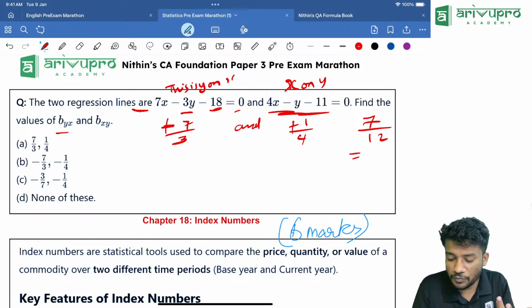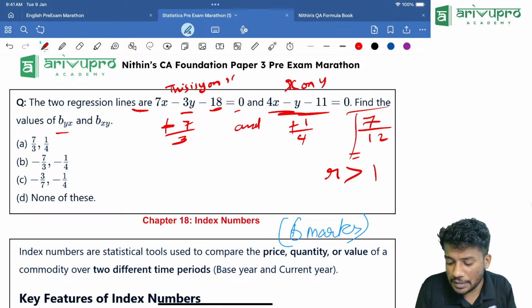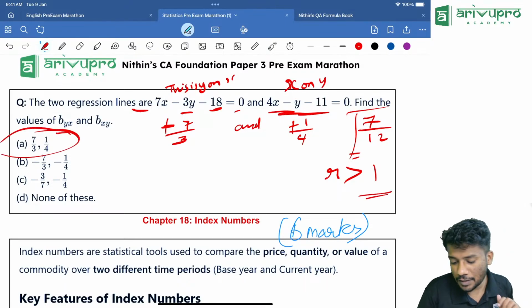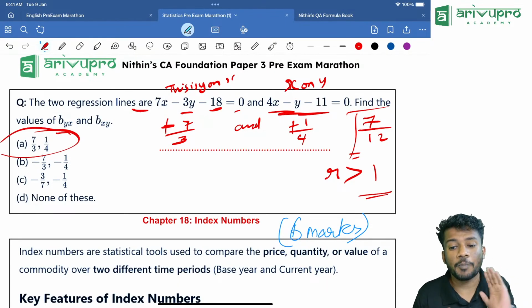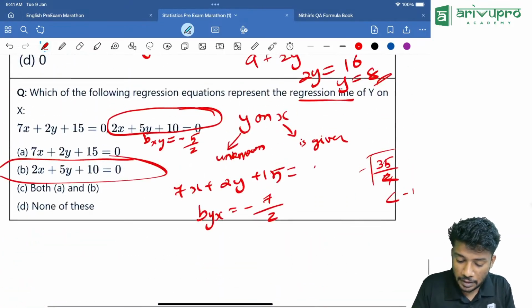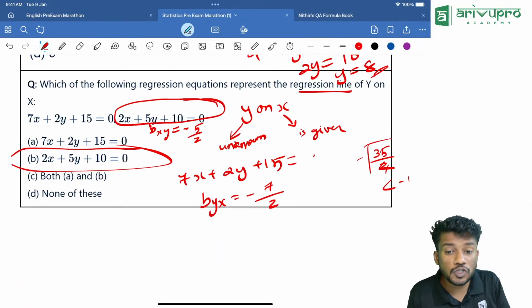If you take the root, the R value is greater than 1. So option A is our right answer, 7 by 3 comma 1 by 4. So can you explain the third step? What is the third step exactly? Which one do you want to know?